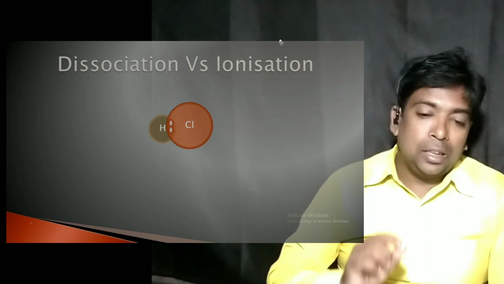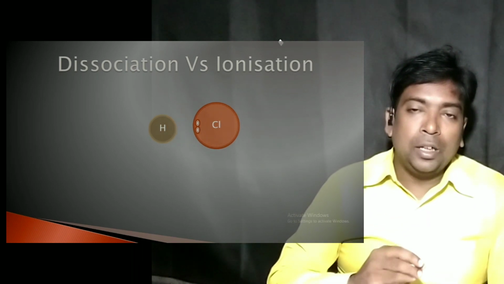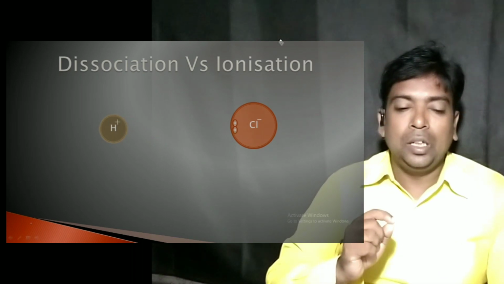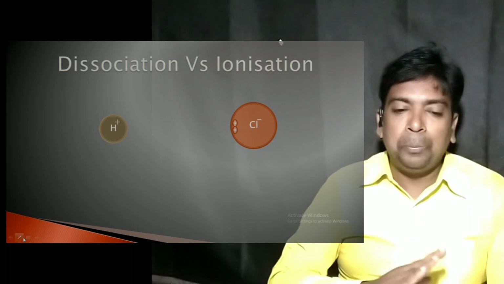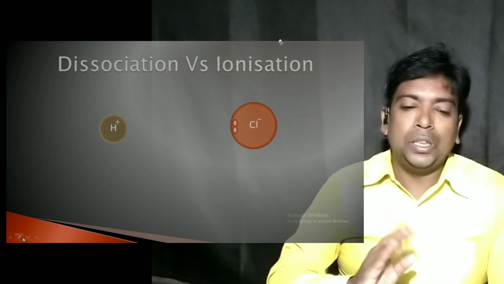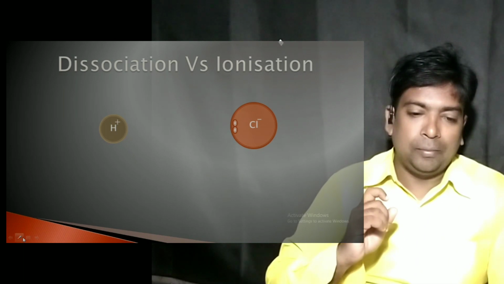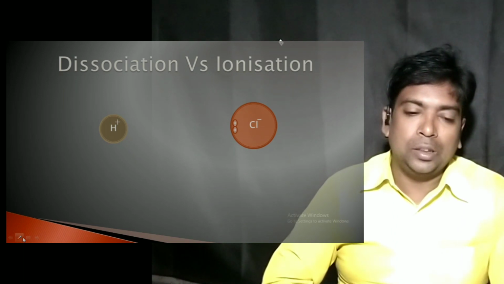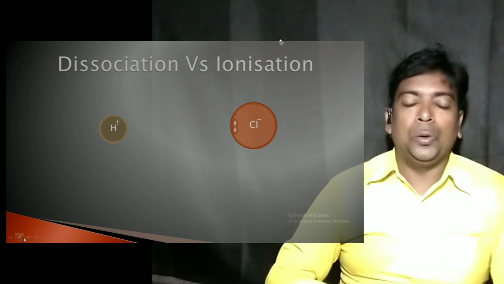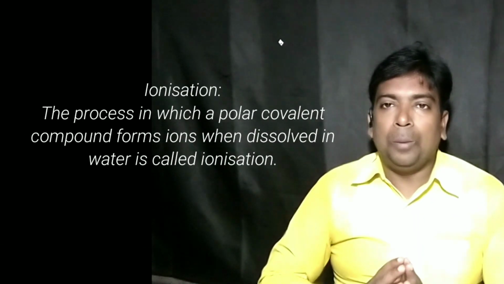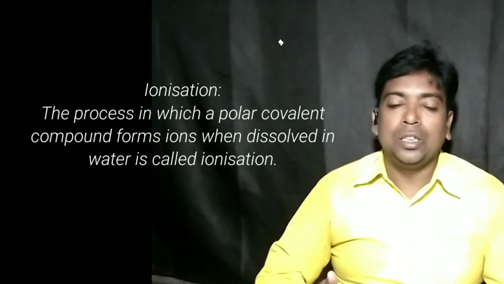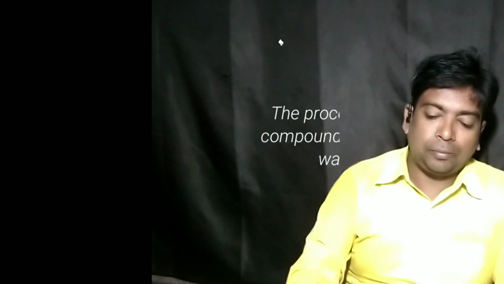But the problem is, chlorine being more electronegative, it takes both the electrons of the bond pair. The bond pair of electrons completely shifts towards chlorine, and it obtains a negative charge, and thus H plus ion and Cl minus ion are formed when it is dissolved in water. So this process is known as ionization. Ionization, you can say, is the process in which a polar covalent compound forms ions when it is dissolved in water.